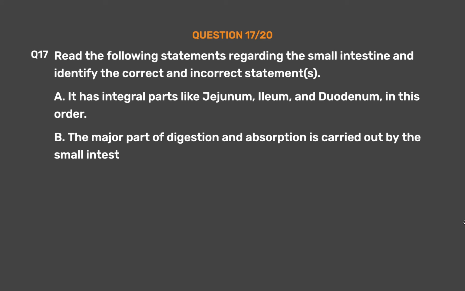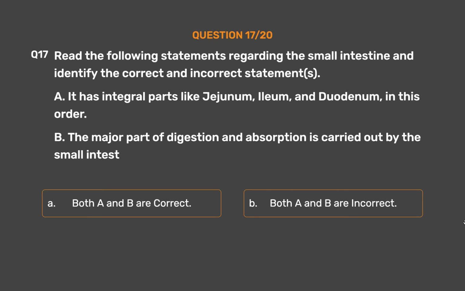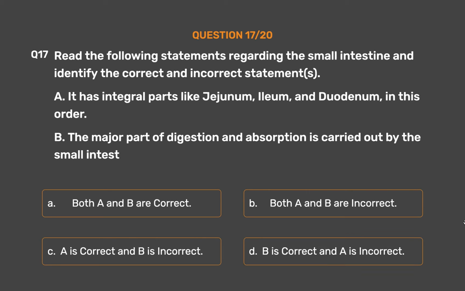Question number 17. Read the following statements regarding the small intestine and identify the correct and incorrect statements. A. It has integral parts like jejunum, ileum, and duodenum, in this order. B. The major part of digestion and absorption is carried out by the small intestine. Option A. Both A and B are correct. Option B. Both A and B are incorrect. Option C. A is correct and B is incorrect. Option D. B is correct and A is incorrect.